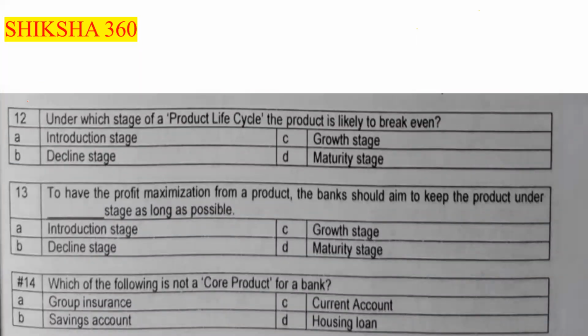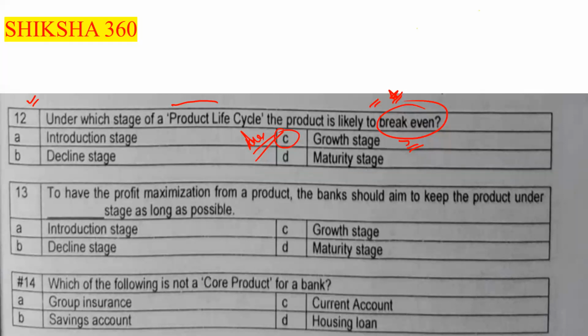Next one, question number 12: under which stage of the product life cycle is the product likely to break even? First one is the introduction stage, second one is the decline stage, third one is the growth stage, fourth one is the maturity stage. I think we have already discussed this question. Under the growth stage the product is likely to break even. So option number C is the answer.